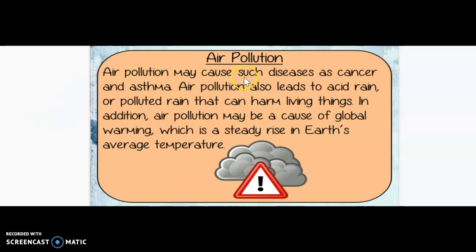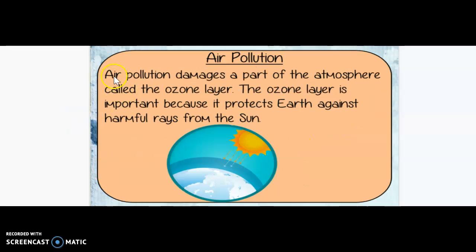Air pollution may cause such diseases as cancer and asthma. Air pollution also leads to acid rain or polluted rain that can harm living things. In addition, air pollution may be a cause of global warming, which is a steady rise in Earth's average temperature. Air pollution damages a part of the atmosphere called the ozone layer. The ozone layer is important because it protects Earth against harmful rays from the sun.